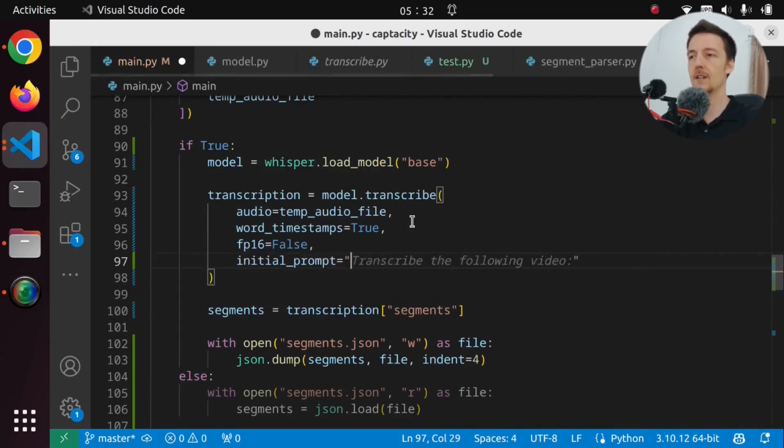And this is a little bit different than a ChatGPT prompt. Basically, you can add here words that should occur in the transcription, and then it will use a similar format in the actual transcription. So maybe we could take all of the words from the transcription, especially words that are not normally used, and add them to the prompt automatically.